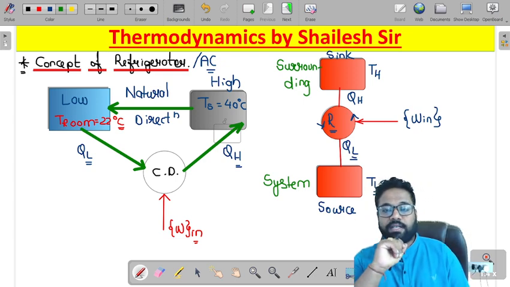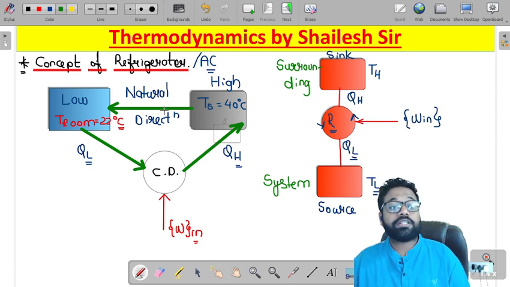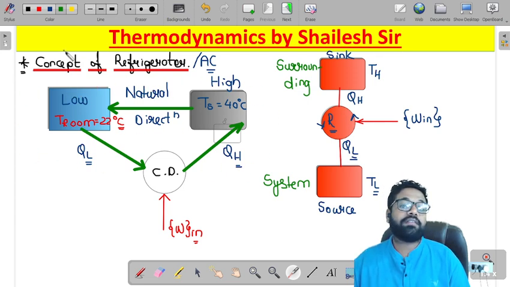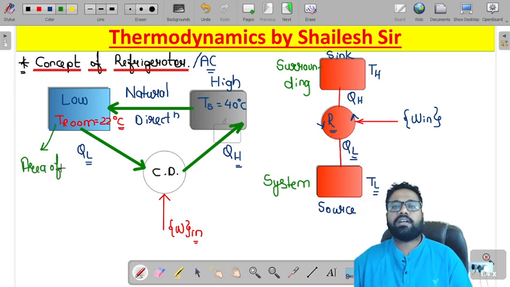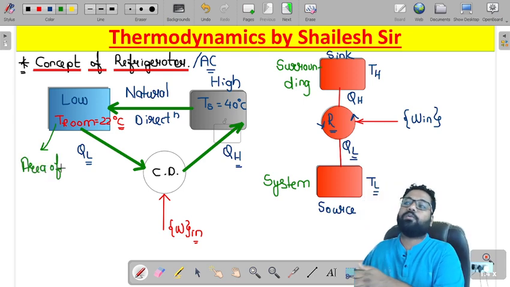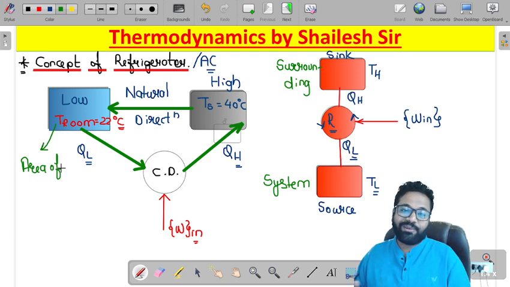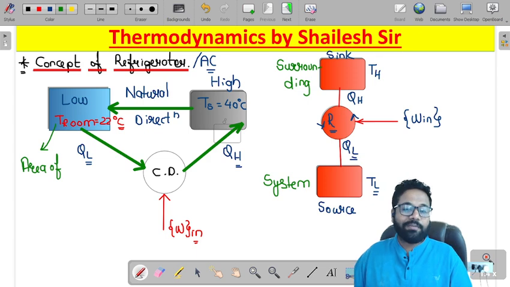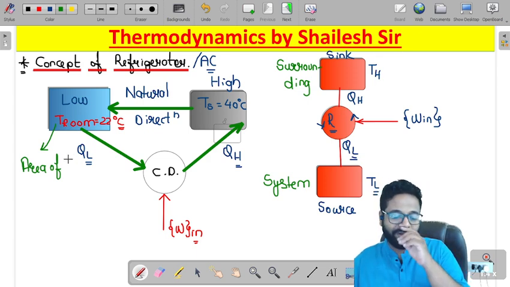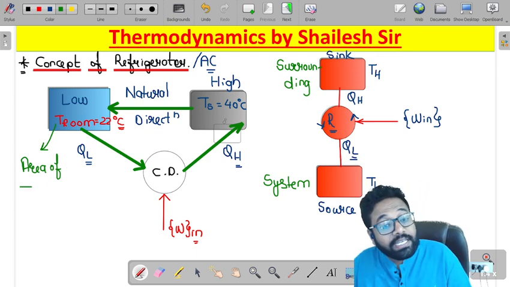So basically bachcha, here we will have to understand what my area of interest is. Sir, my area of interest is not this higher temperature side. My area of interest is this low temperature side. So I will focus on maintaining this temperature. And that's why we are continuously dumping the heat energy to our beautiful environment, and slowly these global temperatures are increasing. I'll not go into the environmental effect of ACs. I'll talk to you about the thermodynamic effect only. So my area of interest is the low temperature.